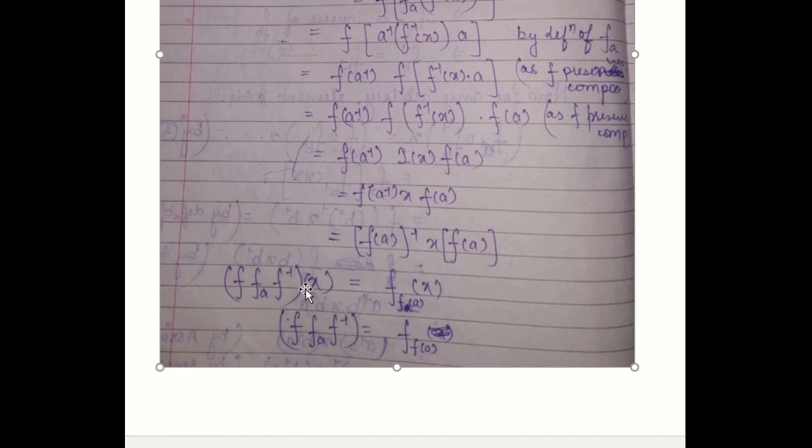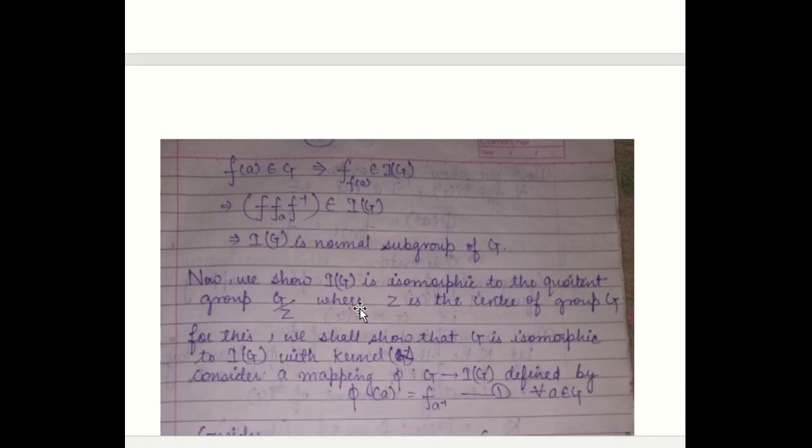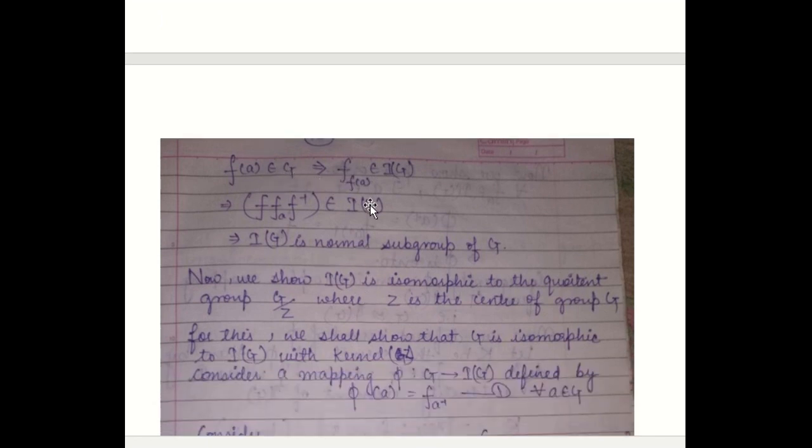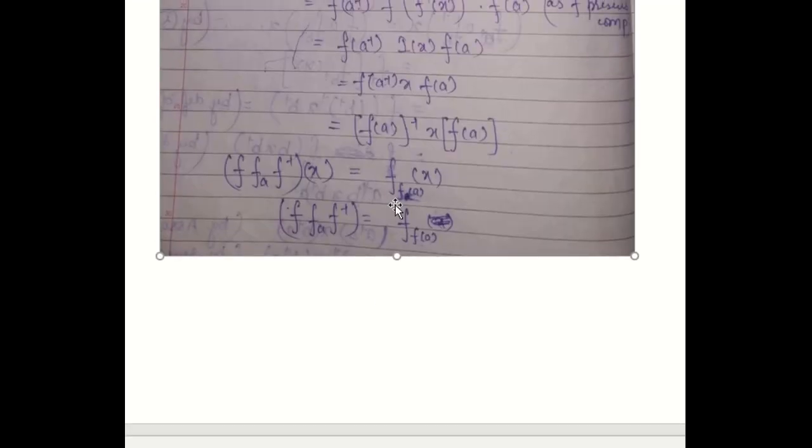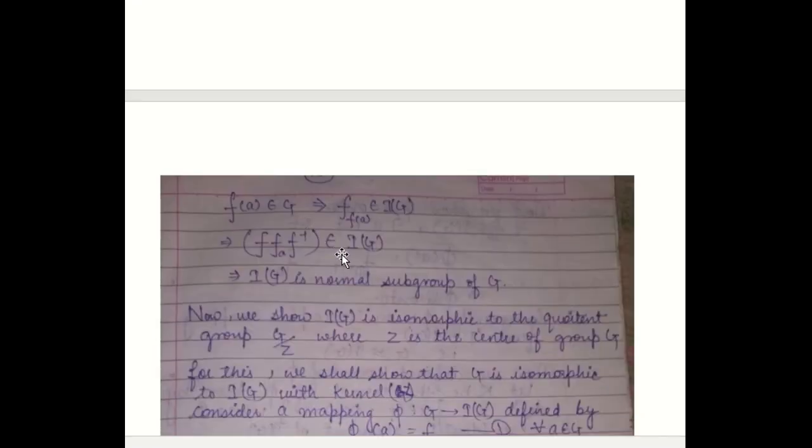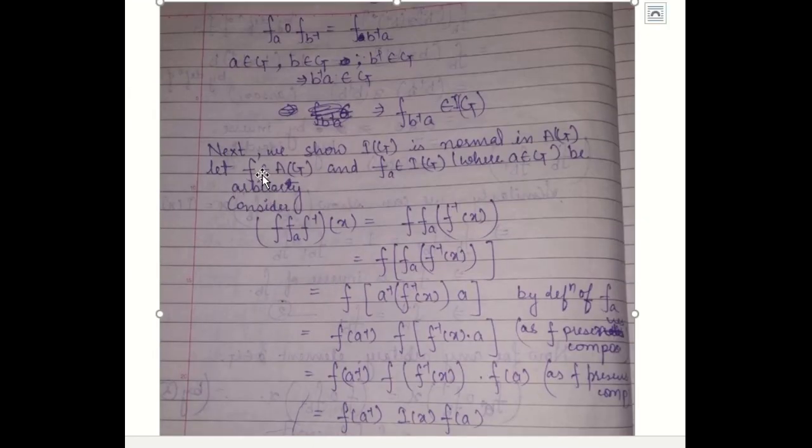So this will be equal to what? F FA F inverse X is equal to F of FAX. So this will provide you that FA belongs to G. This implies F of FA belongs to IG. So this F of FA is equal to F FA F inverse. So this implies F FA F inverse belongs to IG, where F is any arbitrary mapping of AG.